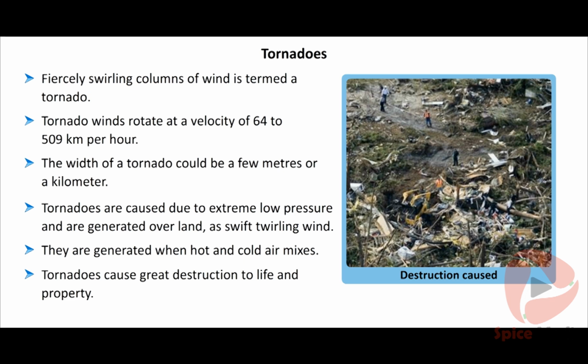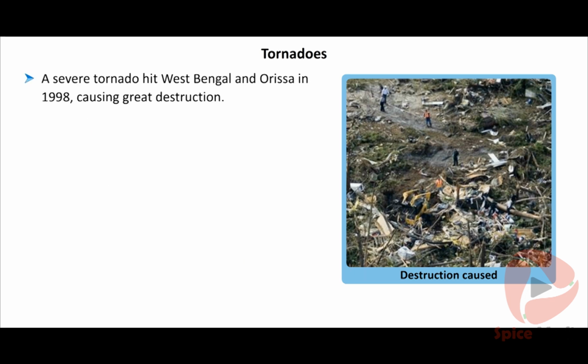Tornadoes cause great destruction to life and property. A severe tornado hit West Bengal and Orissa in 1998, causing great destruction. 160 people were killed and more than 2,000 people were injured. A school building crashed, killing 35 children, and 15,000 houses were destroyed, leaving 10,000 people homeless.